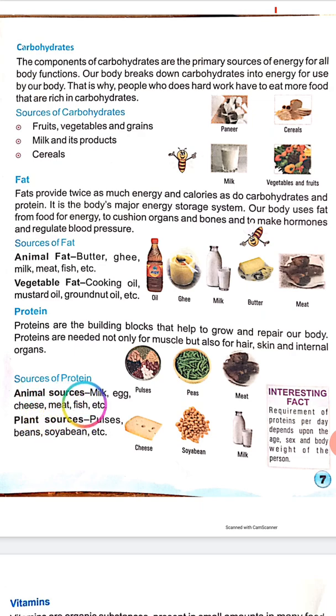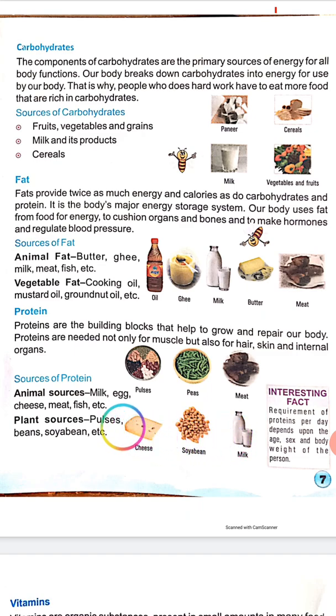Sources of protein: animal sources, milk, egg, cheese, meat, fish, etc. And plant sources, pulses, beans, soybean, etc. See here pictures: pulses, peas, meat, cheese, soybean and milk.